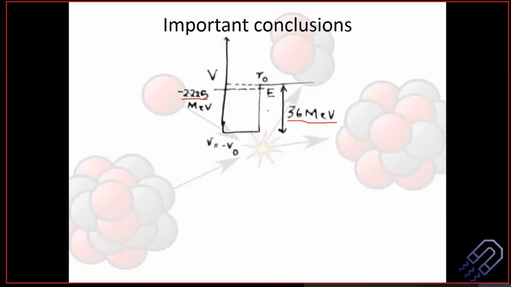If you consider this range, let's say it starts from 0, here it is 36, so from here to here it is 36. If you consider this minus 2.225, this is just a magnitude. This will be very close to the boundary.